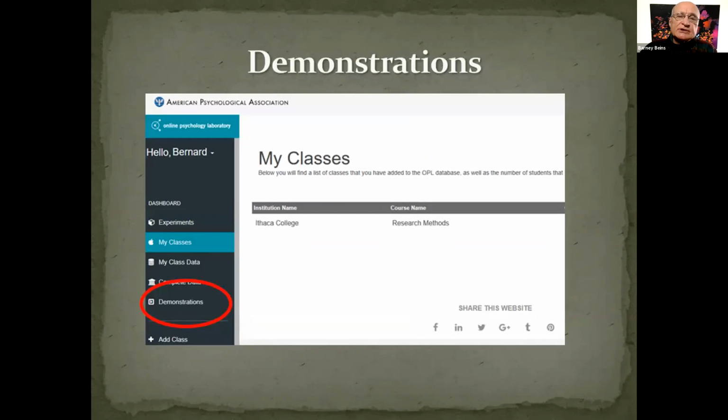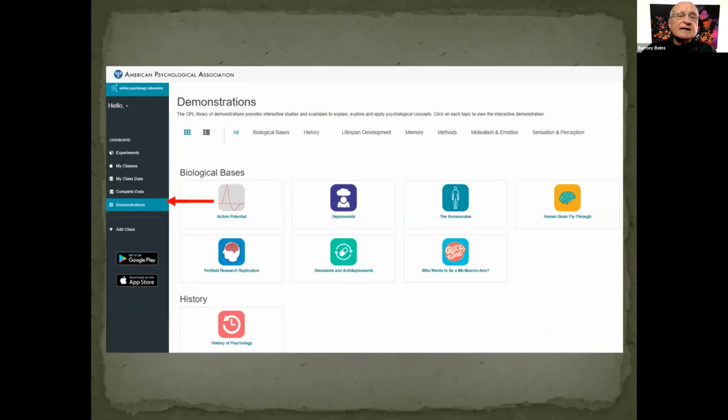In addition to data collection, one of the nice features is that there are demonstrations in a number of different areas. These aren't data collection, but some of them are quite interactive, and students can learn about content material in various subdisciplines within psychology. And you can take a look, there are biological bases of behavior, there's history, there is quite a lot on sensation and perception, so that students can go in here and actually get quite a lot of good information about content. And a lot of it is interactive and it's quite well done.